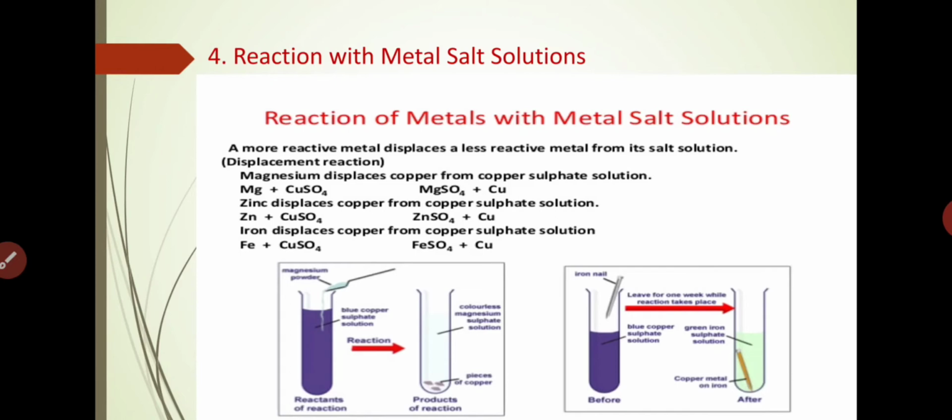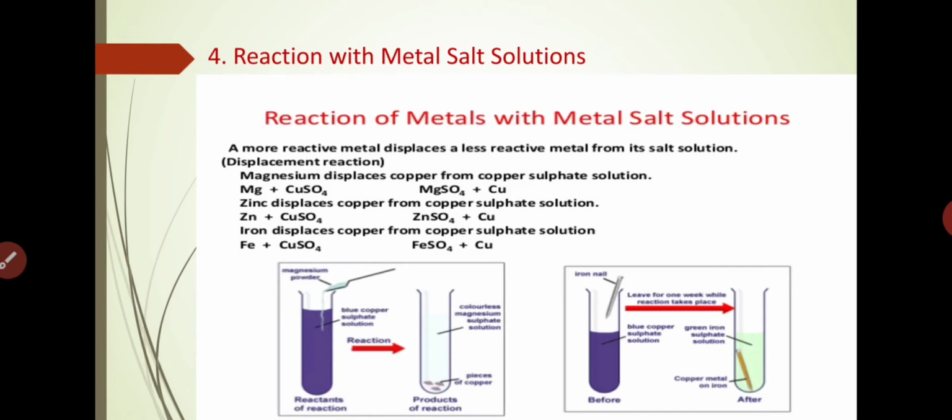That is called our displacement reaction. So many examples are given there. Magnesium displaces copper from copper sulfate solution. Magnesium, when it reacts with copper sulfate, forms magnesium sulfate, and copper is released. Same with zinc, which displaces copper from copper sulfate solution. Zinc, Zn, when it reacts with copper sulfate, forms zinc sulfate, and copper is released. Then iron displaces copper from copper sulfate solution.